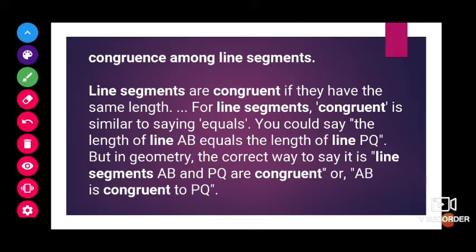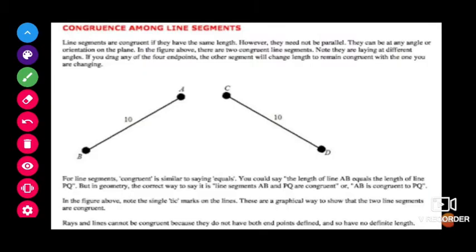So we can say two line segments are the same if they are equal in length. If one line segment is 5 centimeters and another is also 5 centimeters, then both line segments are equal, meaning they are congruent. Here is the example: AB and CD. Both line segments have the same measure, 10, so we can say that both are congruent line segments.